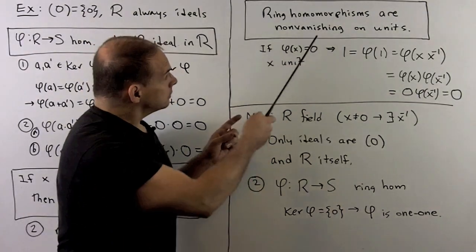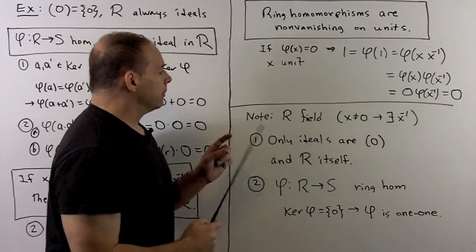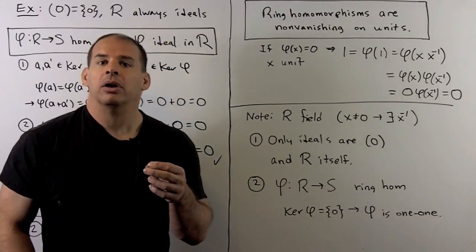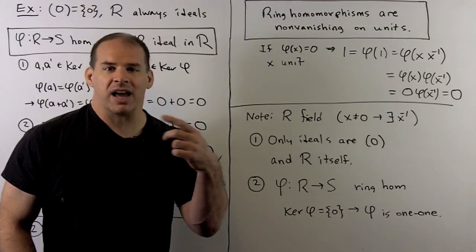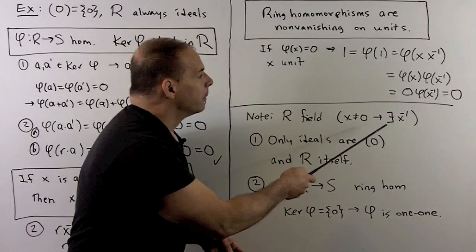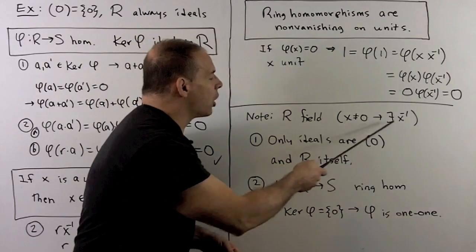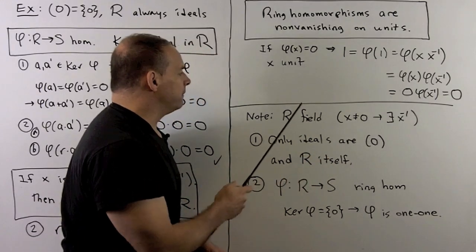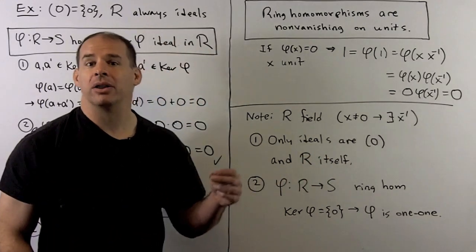Now, taking this one step further, if I have R a field, recall for a field, if you have an x that's non-zero in a field, it has a multiplicative inverse. So all the non-zero elements of a field are units. That means the only ideals in a field are going to be 0 and the ring itself.